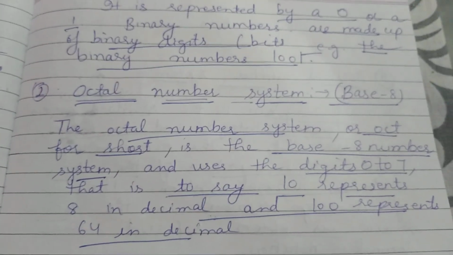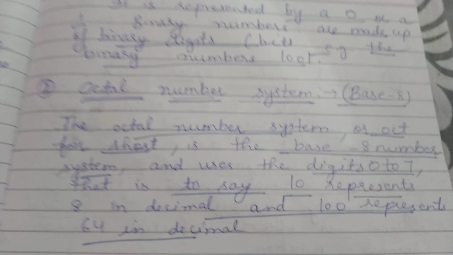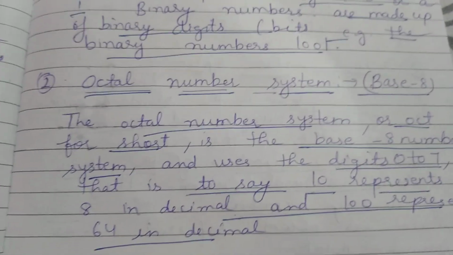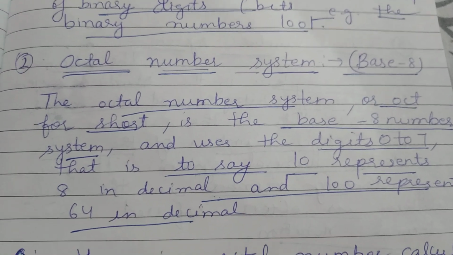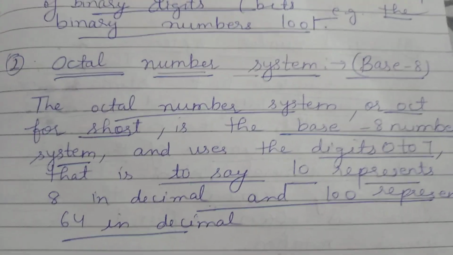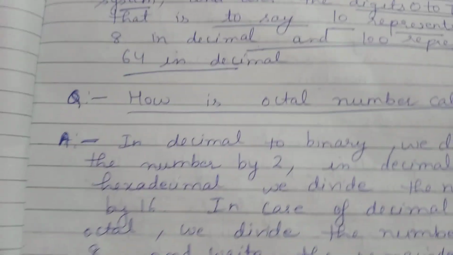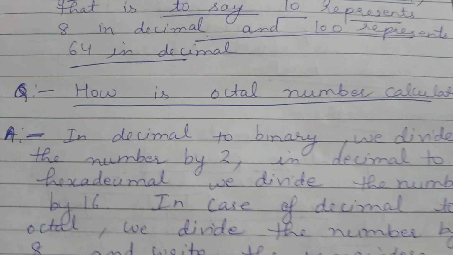Okay, so octal number system means base 8. It is very important and uses the digits 0 to 7. It means that 10 represents 8 in decimal and 100 represents 64 in decimal. Now here I have some questions on the octal number system.